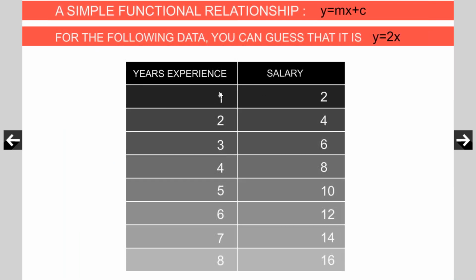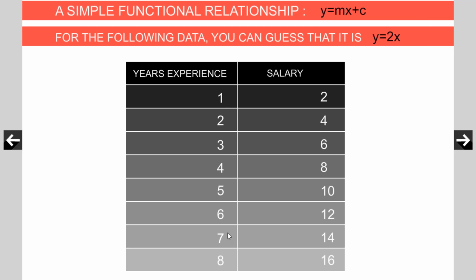Have a look at this simple data. When the years of experience differ like this, the corresponding salary differs like this. Suppose the years of experience is 5, and then that person gets 10 lakhs as salary per year. And then years of experience 7, he gets 14 lakhs as salary per year. Nowadays people talk about CTC, cost to the company. They always talk about the salary per year. And when the years of experience is 2, he will be given 4 lakhs as salary per year.